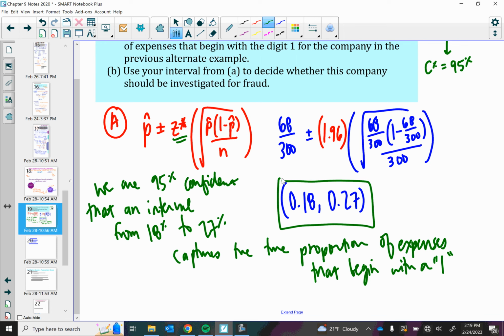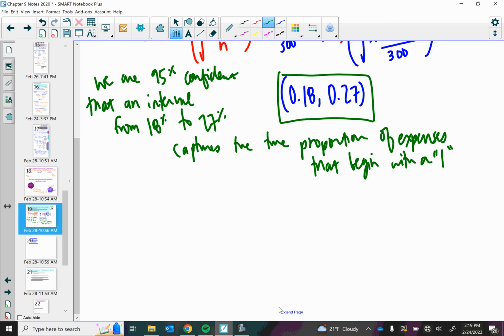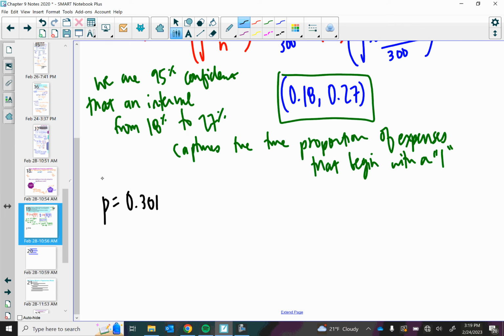So if we think about this interval in the context of our problem, it says use our interval to determine whether this company should be investigated for fraud. What we said is if they were doing everything correct, if they were not doing any sort of fraud, the true proportion would be about 30%. If we look at our interval, 30% is completely outside of our interval. It is 100% above that.